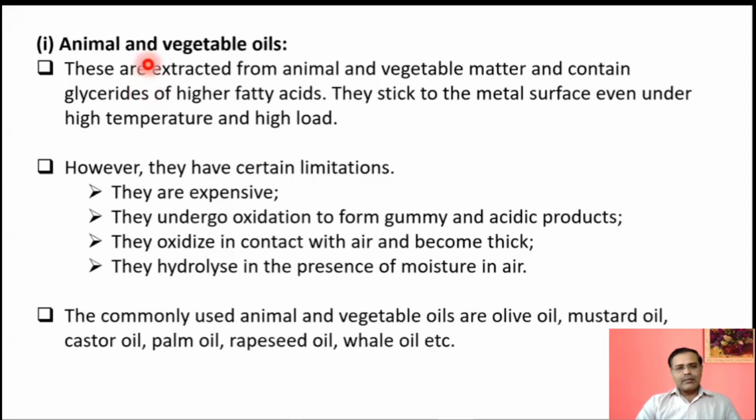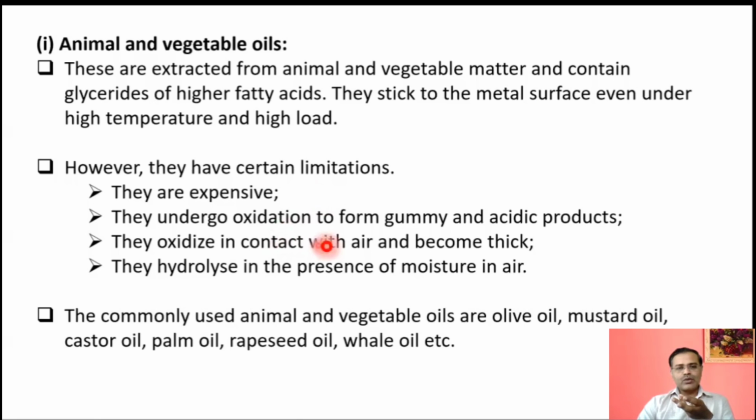So here the animal or vegetable oils have these parameters. They can be extracted from animal and vegetable matter, and they contain glycerides of higher fatty acids. They stick to the metal surface even under high temperature and high load. So it is a good thing. But there are certain limitations also. They are expensive.